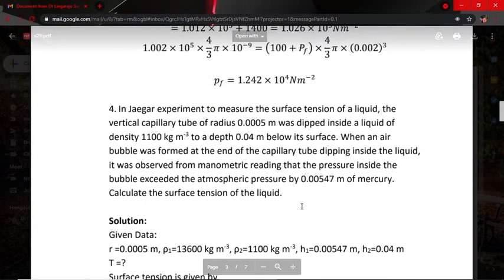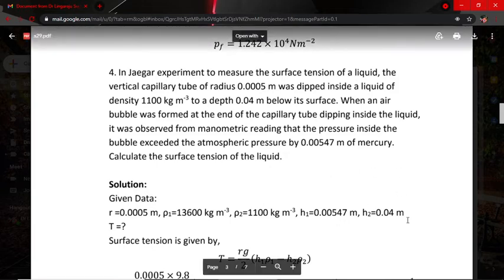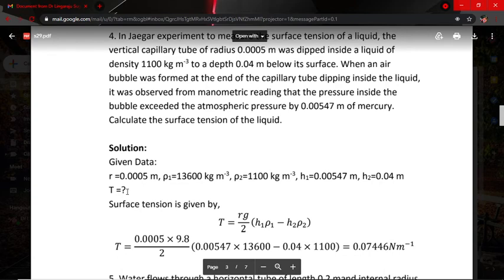You see, the problem is lengthy, but the solution is very simple. The R is given, the capillary tube radius, that is 0.0005. P1 is given, that is 13,600. Then P2 is also given, that is 1,100. So H1 is 0.00547, the atmospheric pressure. Next is H2, 0.04 meter, that is the depth. We have to calculate surface tension.